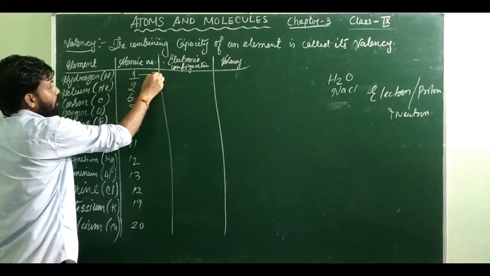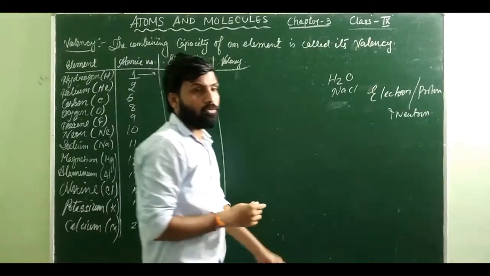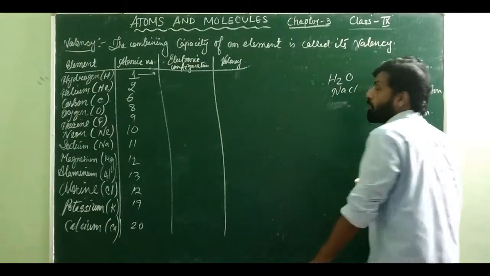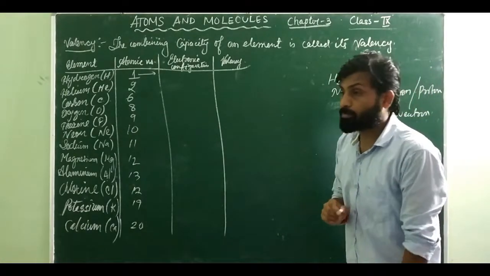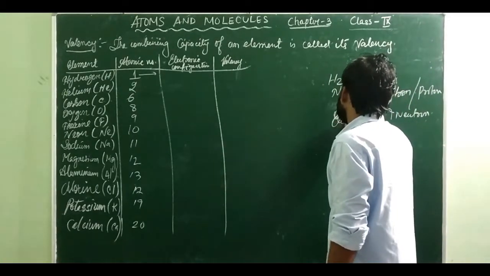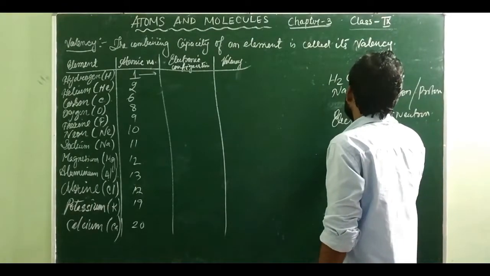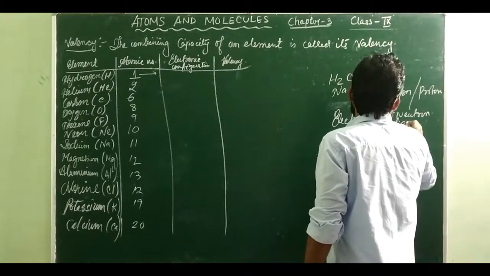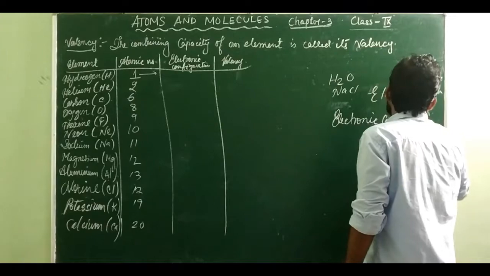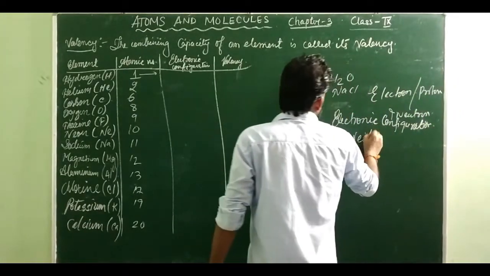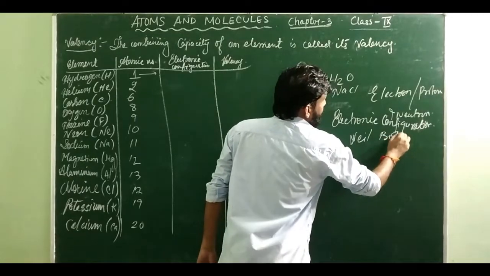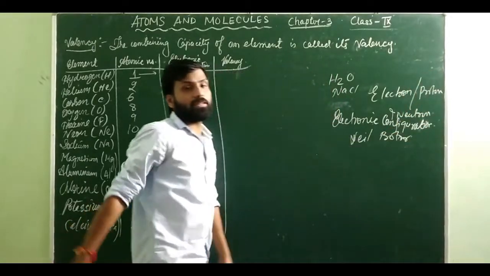Now, after you know about the concept of valency, you should know one more thing. It is not there in our chapter here. Okay, that is known as electronic configuration. There was a scientist whose name was Niels Bohr. Okay, Niels Bohr. I forgot the year, but it was around 1913.